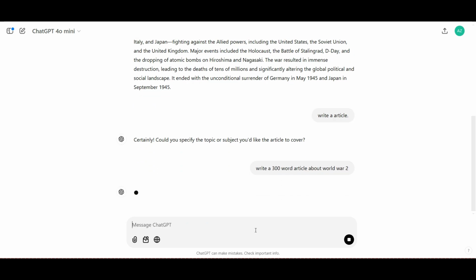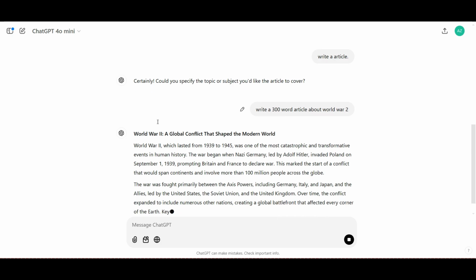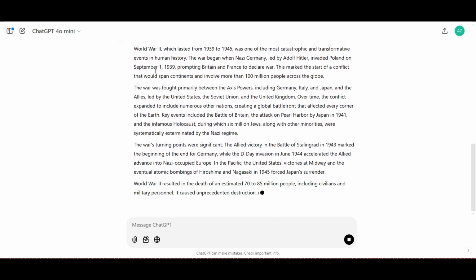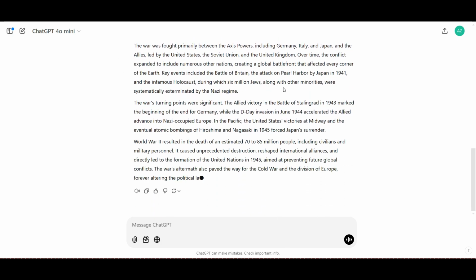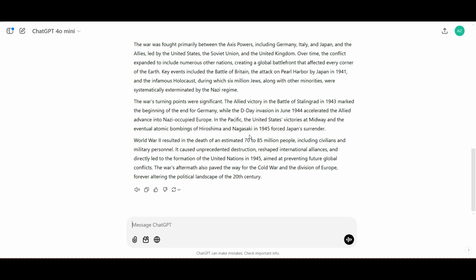So let us go. And now it will be generating for us a 300-word article about World War II. When it started, when it resulted, how many people it has impacted, and all that stuff, right? So you have to be very specific when you are writing a prompt to get the best results out of ChatGPT or any AI tool, right?